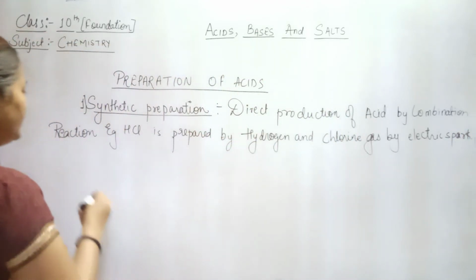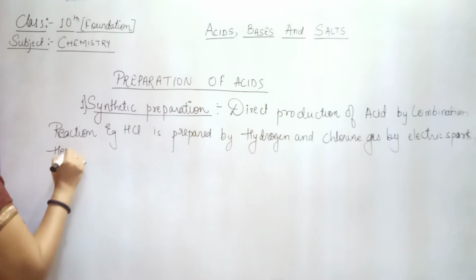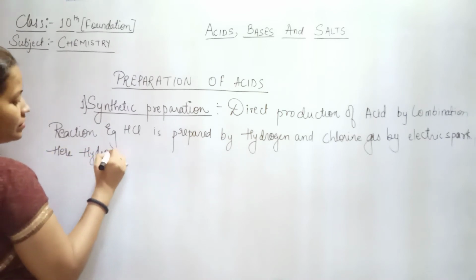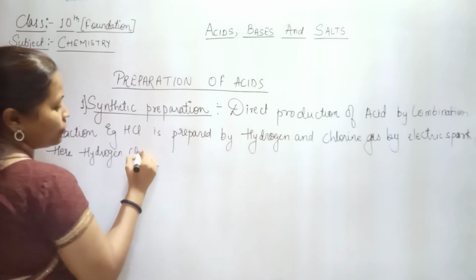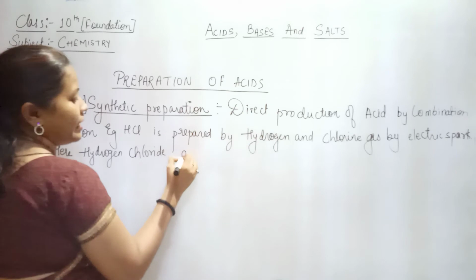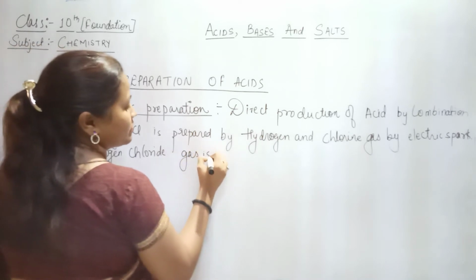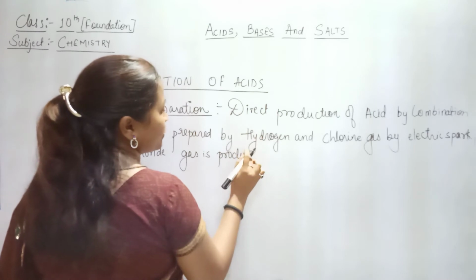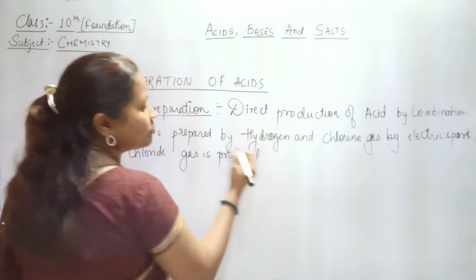So here hydrogen chloride gas is produced. ठीक है. So to convert it into liquid, it is absorbed in water.